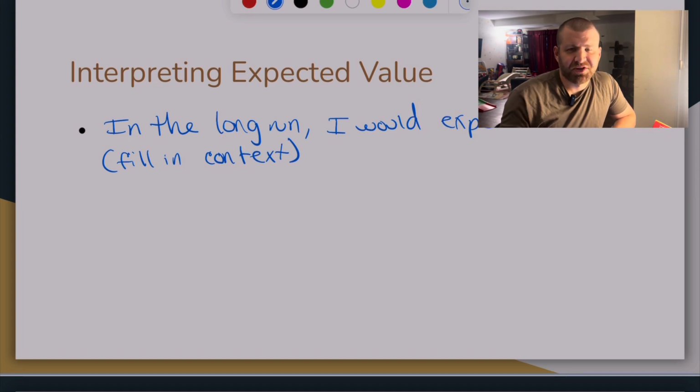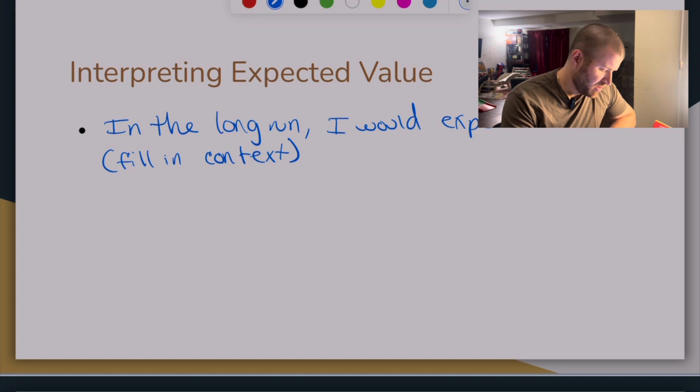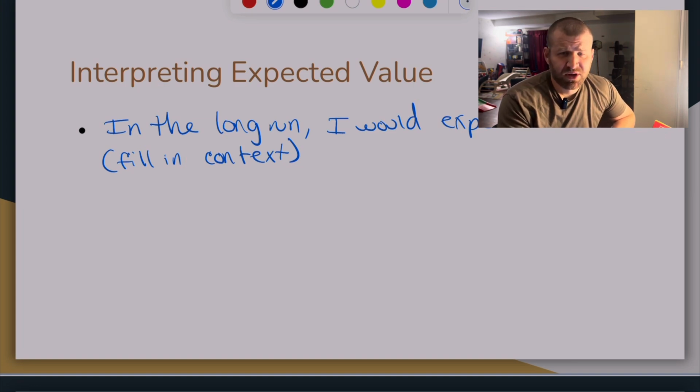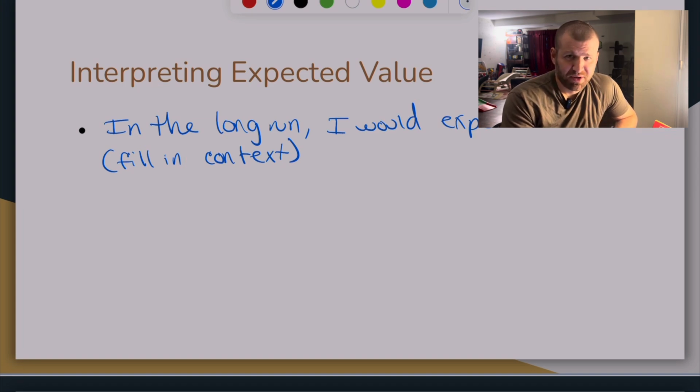And I'll put this also in the context of the problems that we're going to look at coming up. But let's say you compute it. It's like a carnival game, right? And you compute the expected value to be $2. Well, that means in the long run, I would expect to make on average $2 per game, right?